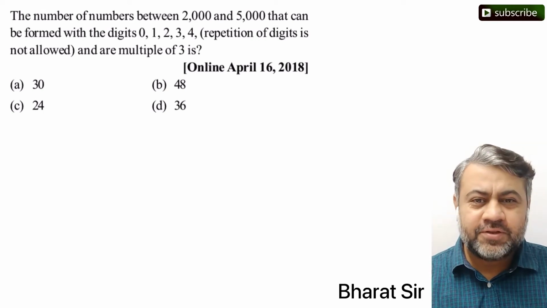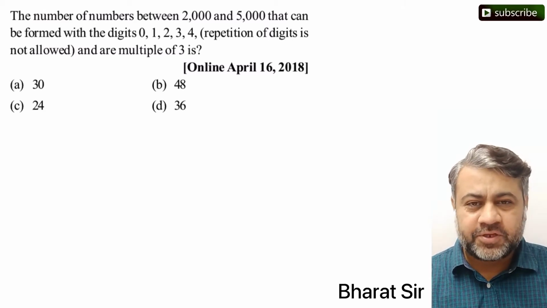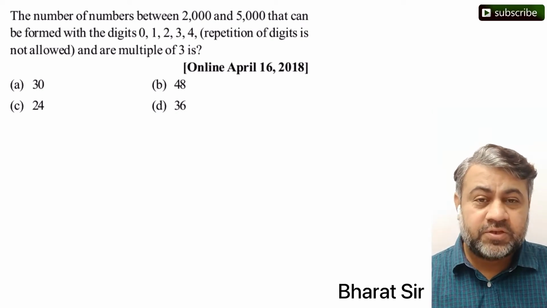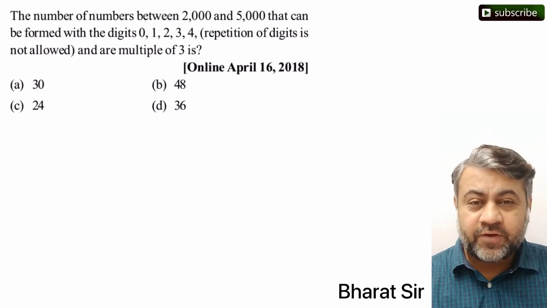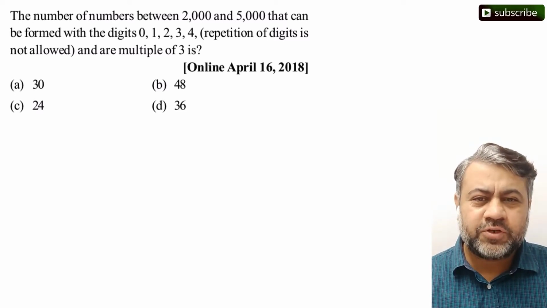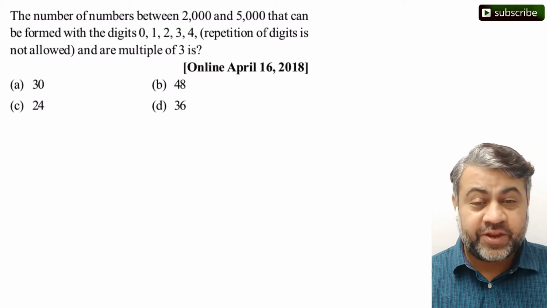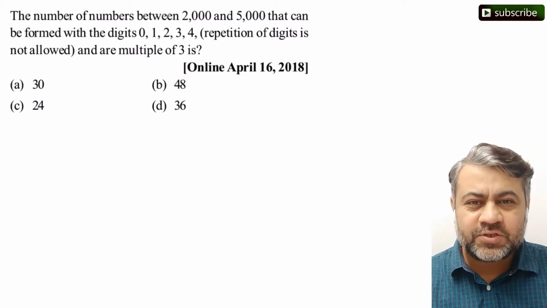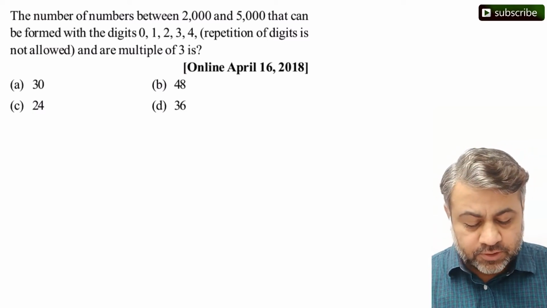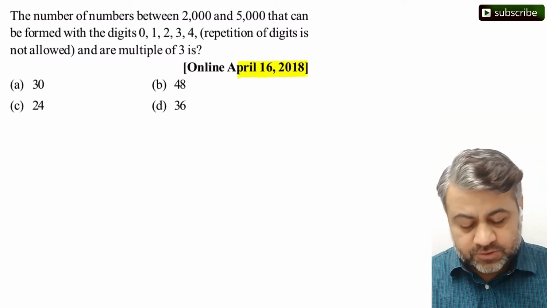In today's session, we'll see some very interesting previous year JEE Main questions from the chapter permutation and combination. Now, in chapters like permutation, combination, probability, one has to read the question very carefully. There is a lot of small information which you need to grasp very accurately, because if you miss one small piece of information, you'll end up with the wrong option. So let's start with this very interesting JEE Main 2018 paper question.